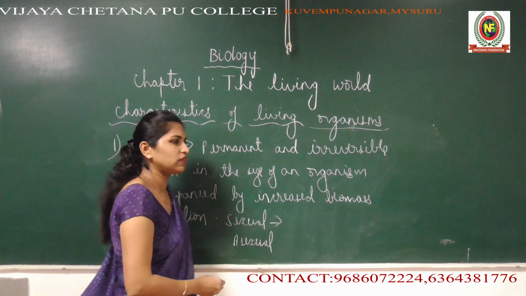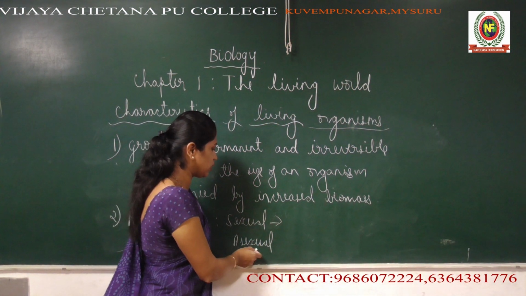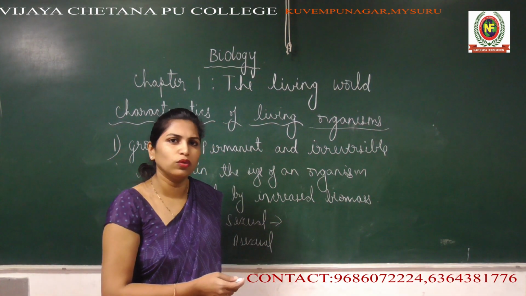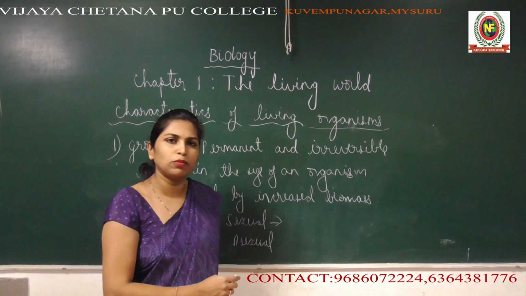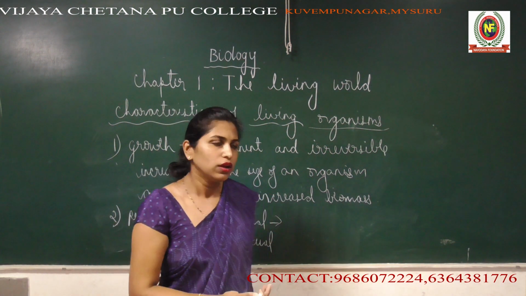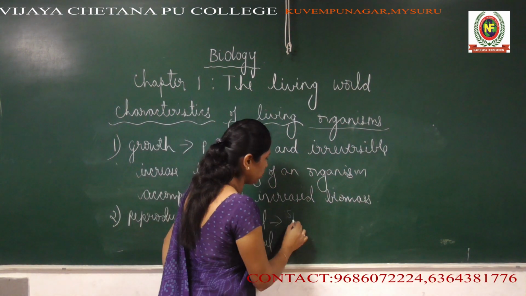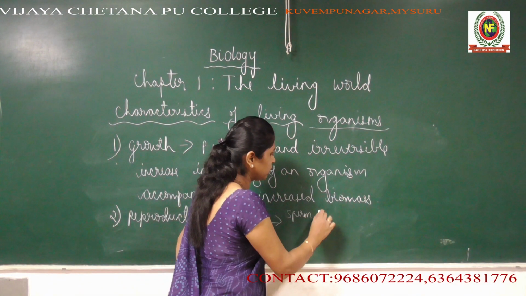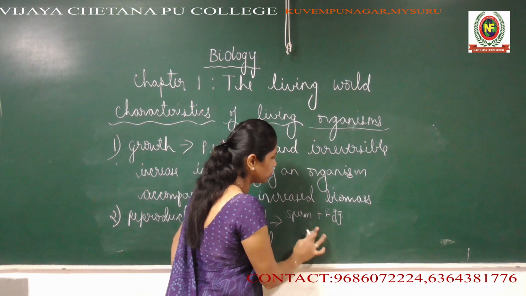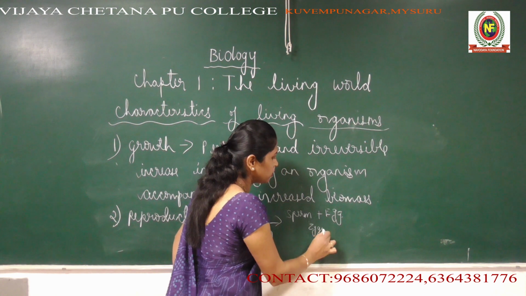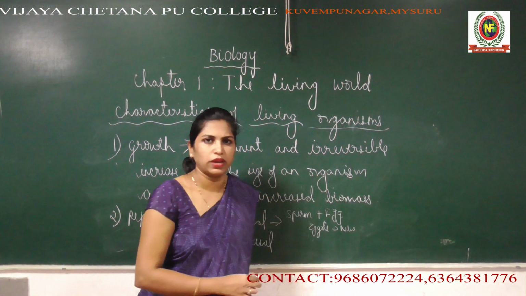Sexual reproduction, for example, we can take human beings. Human beings do not carry out asexual reproduction. What is happening in human beings is sexual reproduction. When we talk about sexual reproduction, there is formation of sperm and formation of egg. When the sperm and egg fuse, zygote is formed. This zygote will develop into a new individual or offspring.